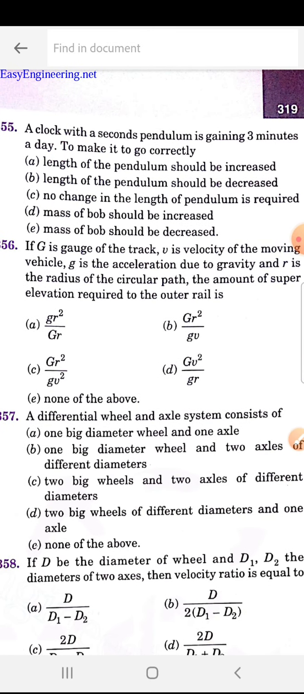Next, 355. A clock with a second pendulum is gaining 3 minutes a day. To make it correct, what do we have to do? 355 is: the length of the pendulum should be increased.